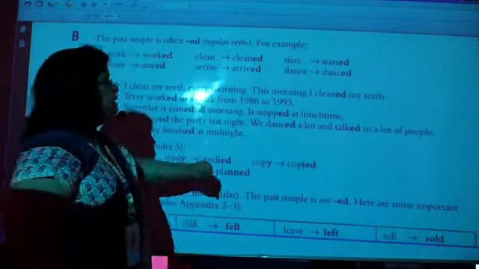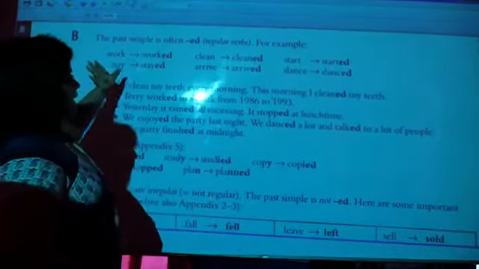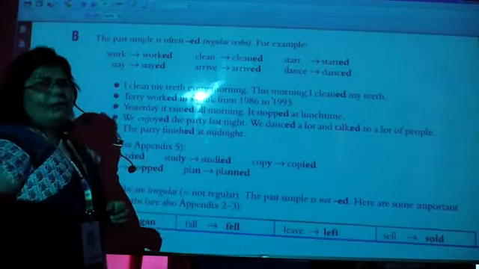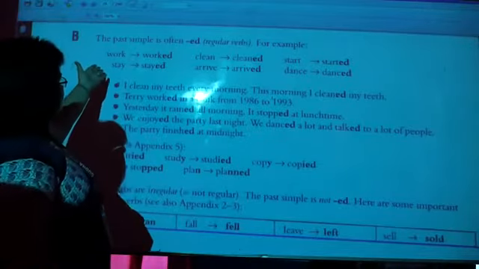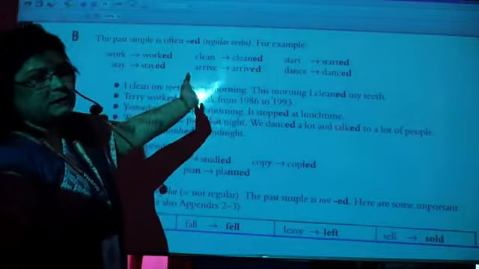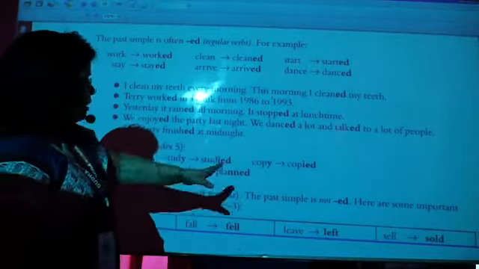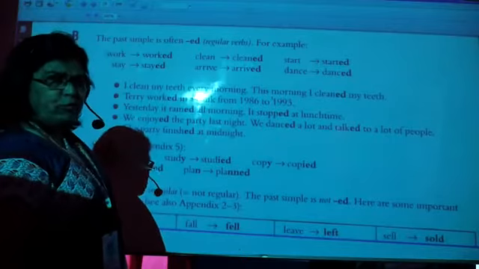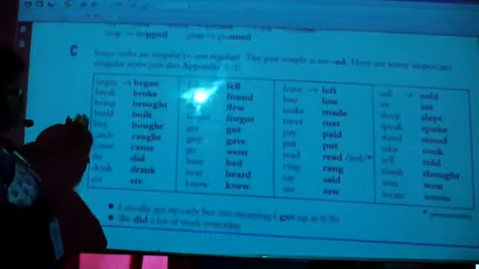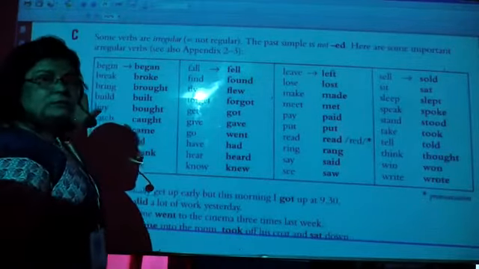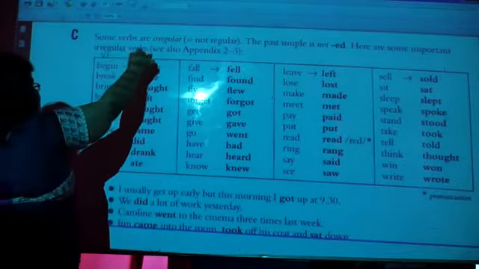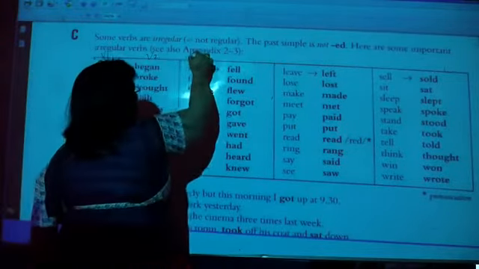Second form, right? So second form, as they are saying that regular verbs, they are formed with ed, right? Work, worked, stay, stayed, clean, cleaned, arrive, arrived, start, started, dance, danced. You all know all these forms. So we don't need to give much time to this. Let us scroll and come to this table. Here also they have given many verb forms. So they have given the first form and the second form for many verbs.